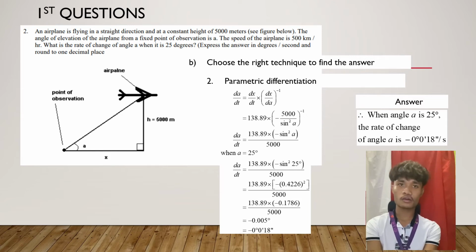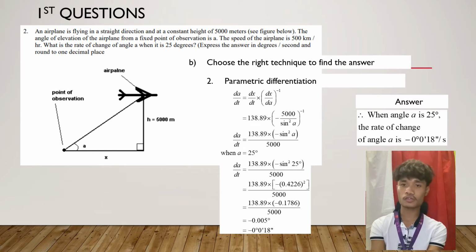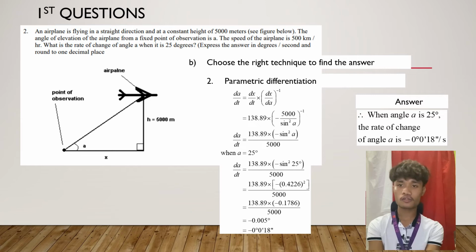We get the last answer, negative 0.018 degrees.